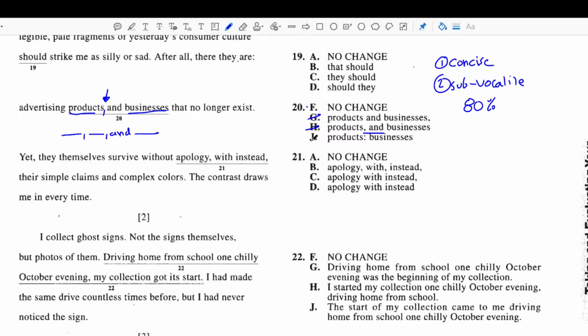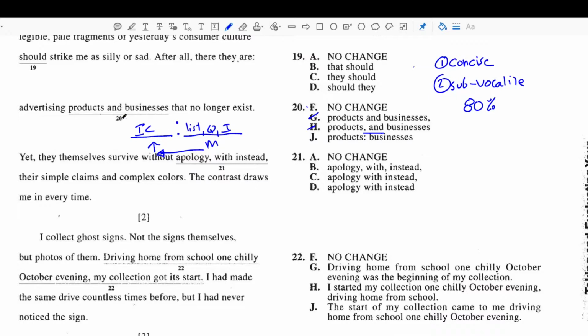Okay, so now let's look at answer choice J. Answer choice J would be incorrect as well because we have a colon here. Now, when did we mention in a previous question that we could use a colon? What's the use case for a colon? Well, to the left of the colon, what do we need? We need a full sentence. We need an independent clause. And to the right, it could be a bunch of things. It could be a list. It could be a question. It could be some sort of illustration. It doesn't matter, just as long as whatever is over here modifies all the stuff to the left.